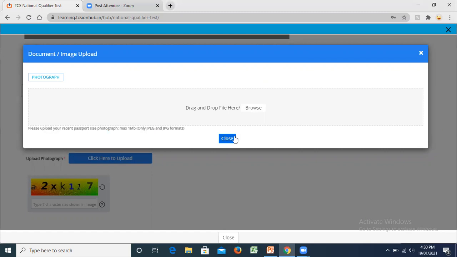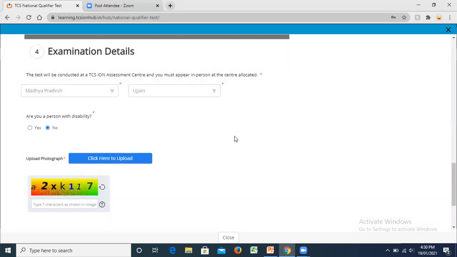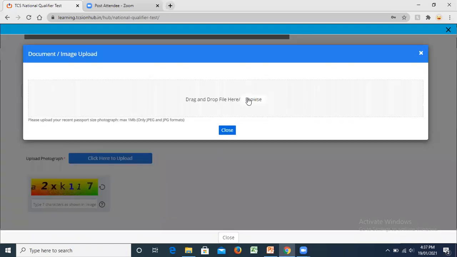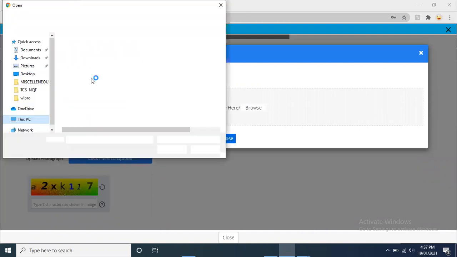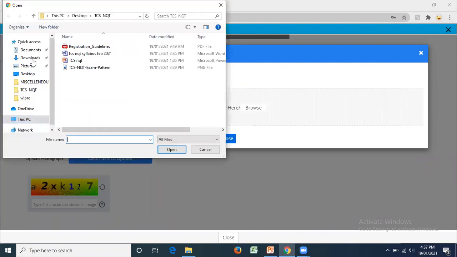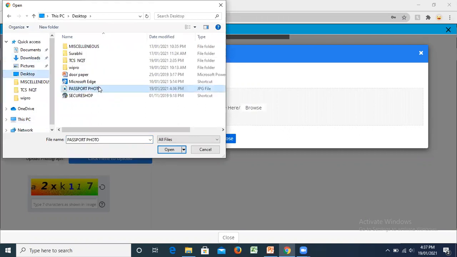Be very careful about the format that you're going to upload there. So we need to upload a photograph that is not more than 1 MB and in a JPG or a JPEG format.